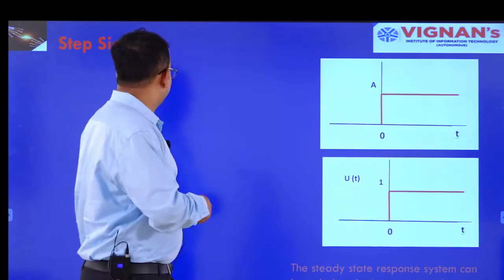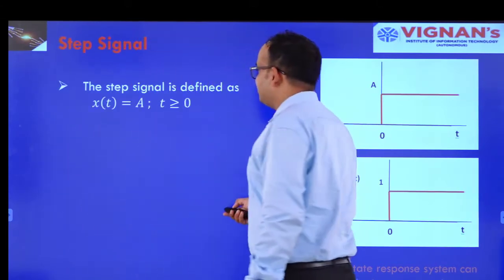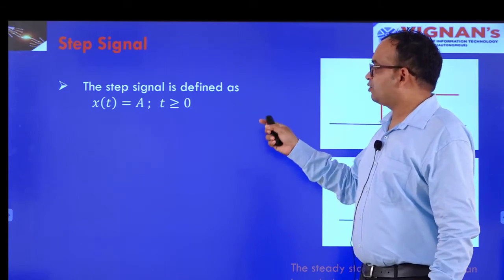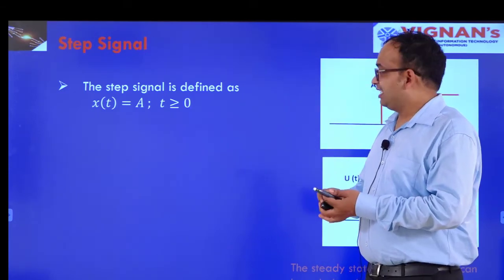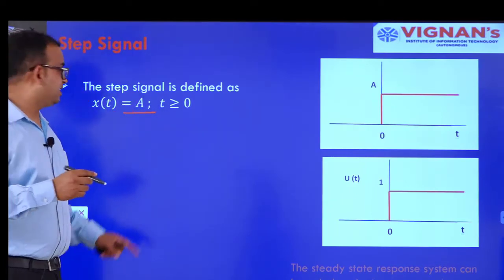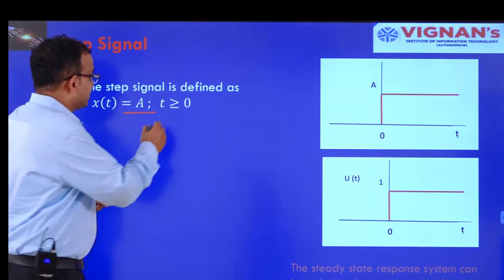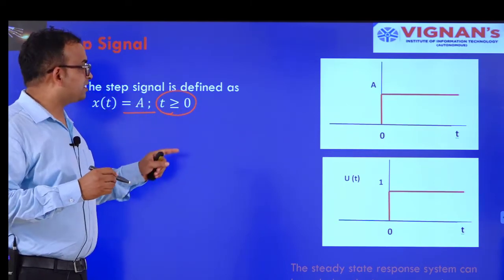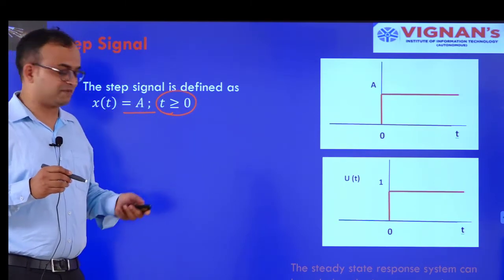The step signal is defined as x of t equal to A. Here I have taken A as the amplitude, right? And t must be positive here.